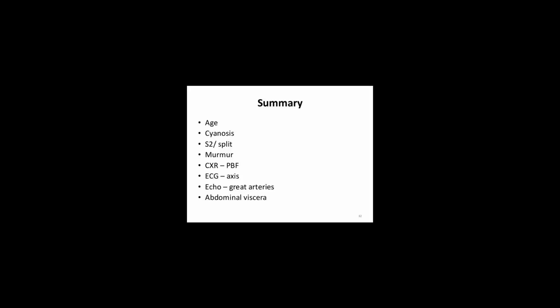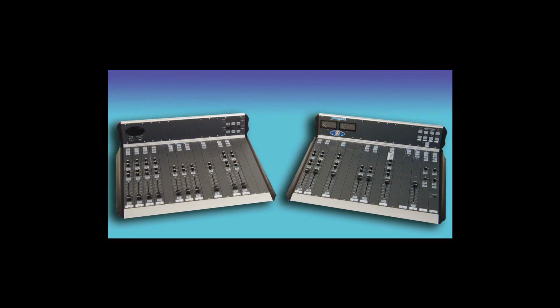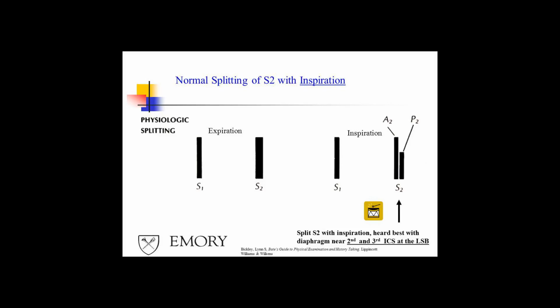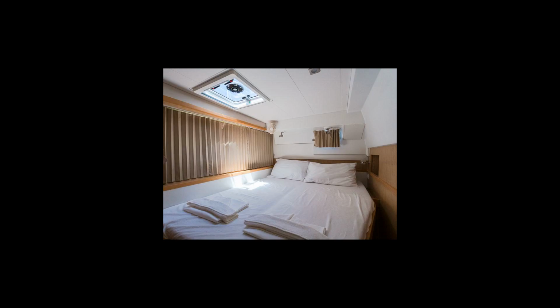A bundle branch block, either LBBB or RBBB, although RBBB is known to be associated only with S1 split, will produce continuous splitting, but the degree of splitting will still vary with respiration.